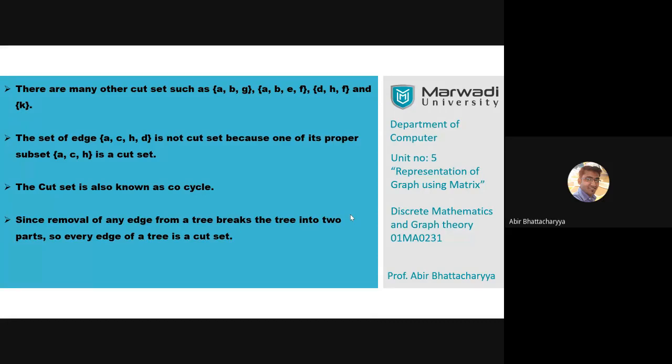Okay, another point is that whenever we have any tree, every tree has no cycle. That means we cannot have any circuit in a tree. That's why every edge of a tree is a cut set. If I remove any edge from a tree, we can always break the tree into two parts. That's why every edge of a tree is always a cut set. That is also important for your MCQ type questions.